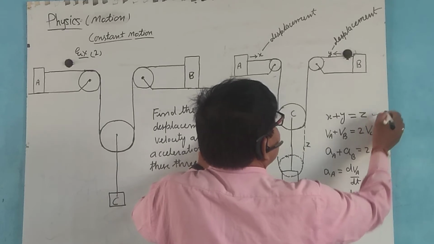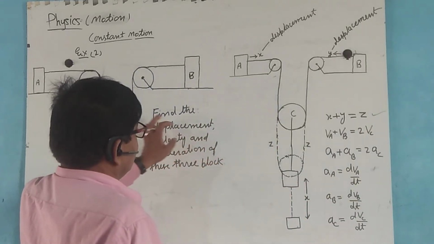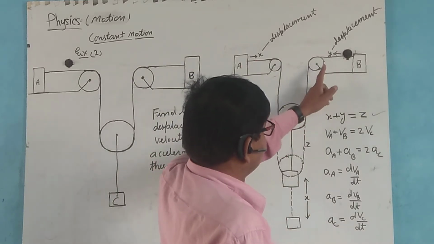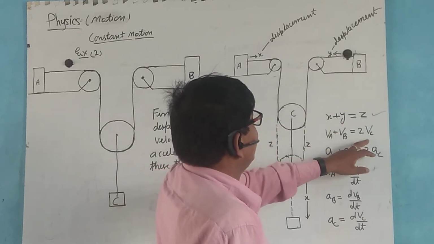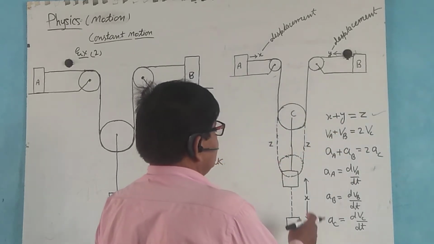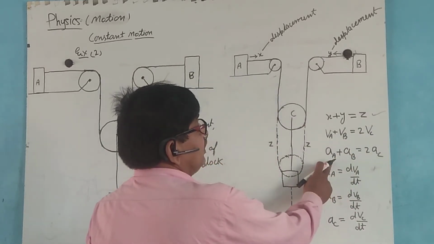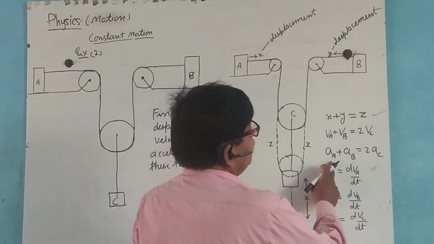This is the answer. And the velocity of block A and the velocity of block B, the sum of this is equal to 2 times the velocity of block C here.